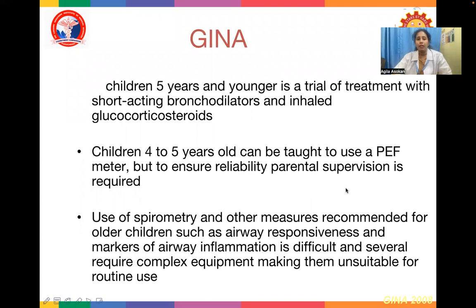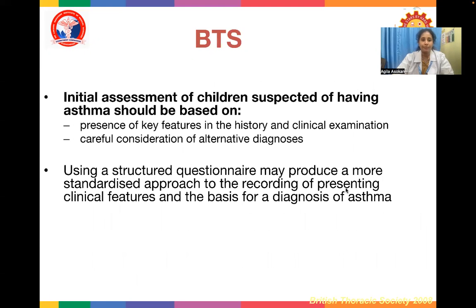Children 5 years or younger are given a trial of treatment with short-acting bronchodilators and inhaled corticosteroids. Children 4 to 5 years old can be taught to use a peak expiratory flow meter, but to ensure reliability, parental supervision is usually required. Use of spirometry and other measures is recommended for older children. Measures such as airway hyperresponsiveness and markers of airway inflammation are difficult, and several require complex equipment, making them unsuitable for routine use.